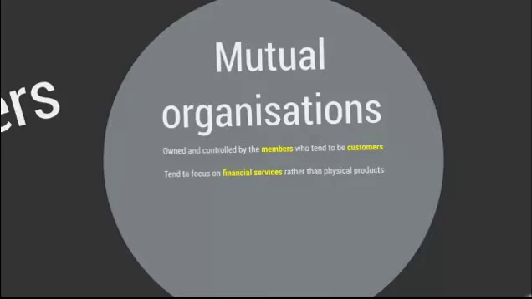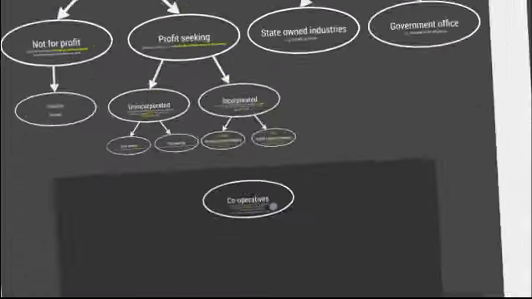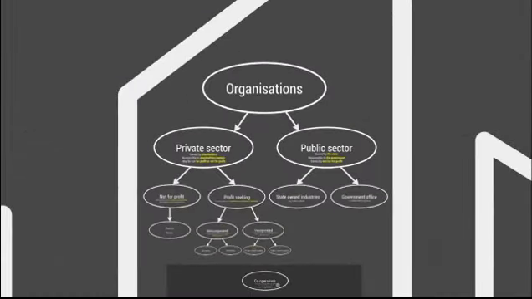An example of a mutual organisation might be the Mutual Building Society Nationwide in the UK. The good thing about a mutual organisation is that the members benefit from the services like savings accounts and mortgages, but members also benefit from receiving any trading surplus. So now we've covered mutual organisations and cooperatives, we've covered the whole range of different types of organisation.